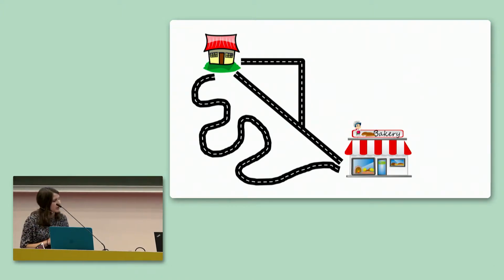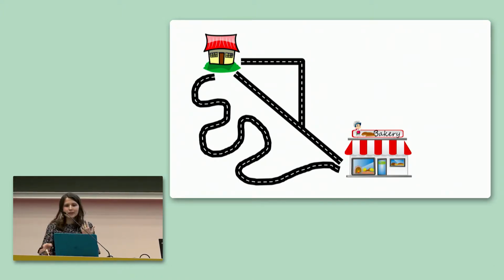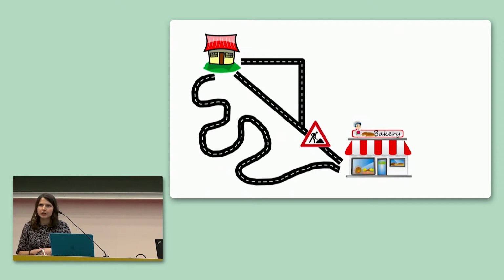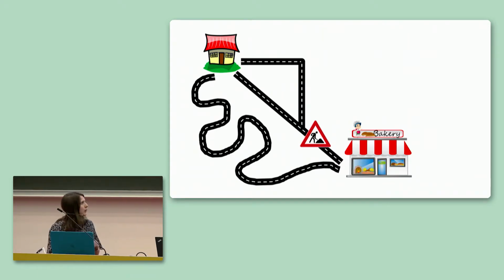So let's imagine we moved to a new town and found our way to a new bakery. However, the world can change, like a road closure. A model-free reinforcement learning agent would, through trial and error, find their way through experience back to the bakery.